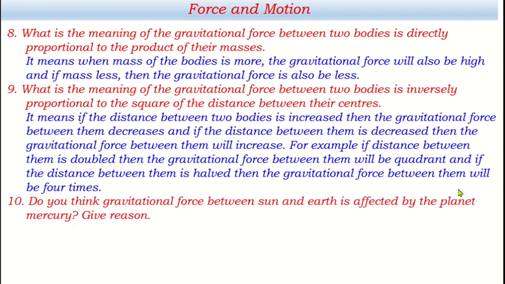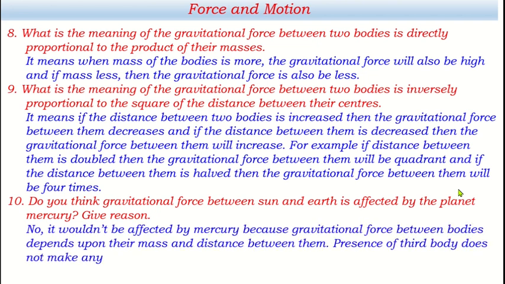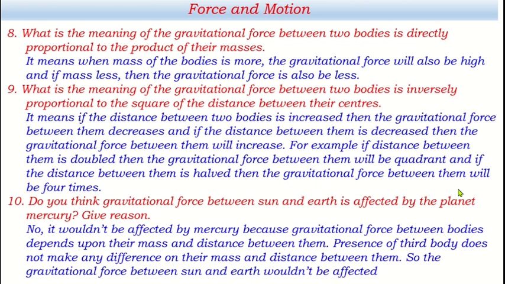Okay, let's have another. Do you think gravitational force between Sun and Earth is affected by planet Mercury? Give reason. No, it won't be affected by Mercury because gravitational force between two bodies depends upon their mass and the distance between them. Presence of a third body doesn't make any difference on their mass and distance between them. So the gravitational force between Sun and Earth won't be affected by Mercury.